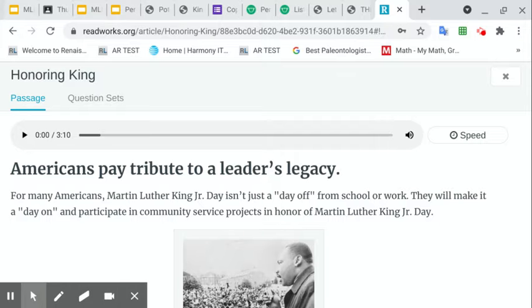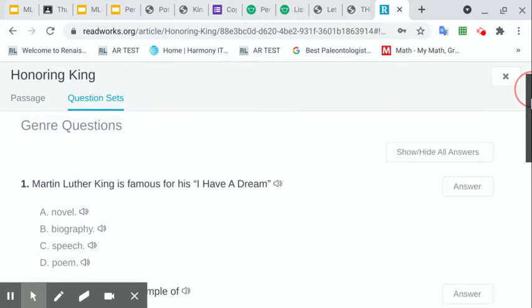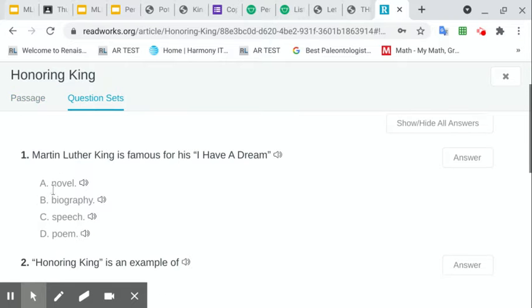Now, my class has been working on eliminating answers. So if you are on a question, let's say this first one, and you're not sure which one it is, you can cross off the ones that you for sure know it is not. So if you know that Martin Luther King is famous for his I Have a Dream speech, you know poem doesn't make sense. Eliminate that. In your mind, cross that off. I'm not going to use D. You know what? I'm not really sure what a novel is, so now I'm left with B and C.